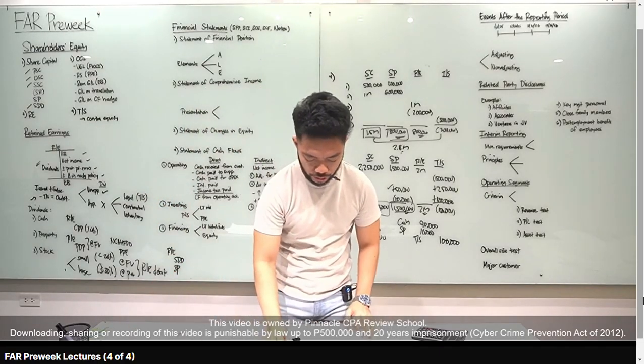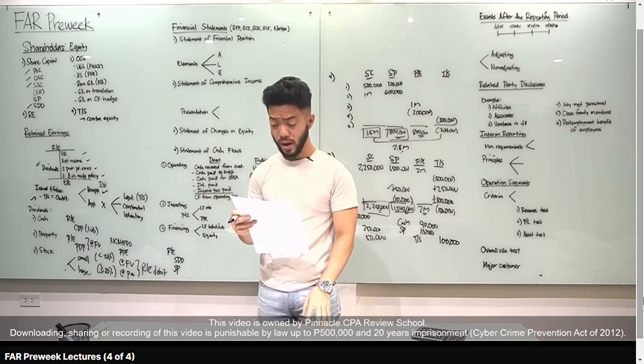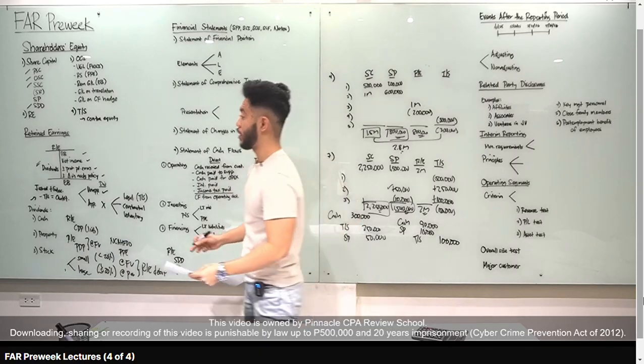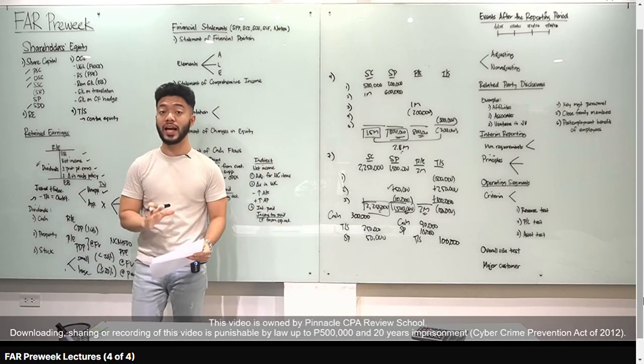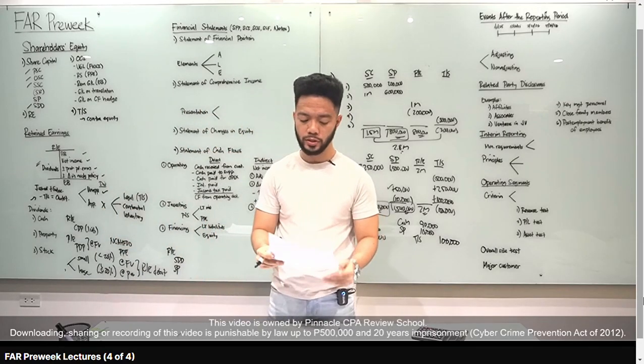Number 4, which statement is incorrect concerning appropriation of RE? Punta ka dun sa dog. Appropriation of RE reflect funds set aside for designated purposes such as plant expansion. Actually, yung retained earnings and net income yan. So, hindi necessary na cash yan. Okay, so hindi yan cash. Nakalagay kasi funds set aside. Ibig sabihin equal doon sa cash. Hindi yan cash. Yung dog yung sagot natin.